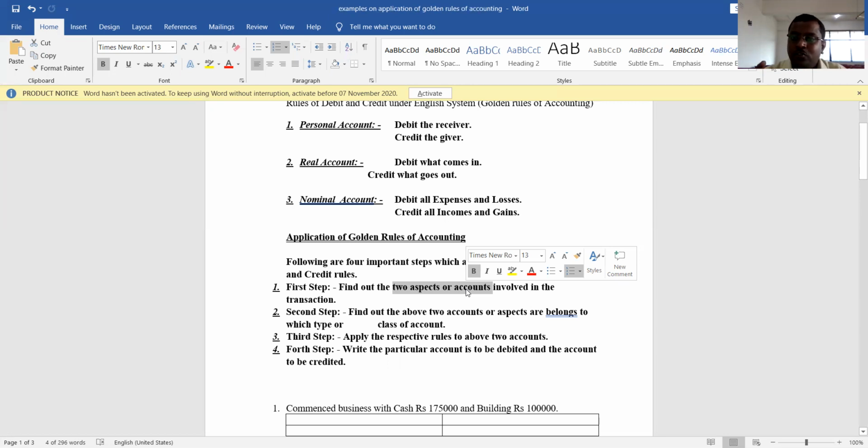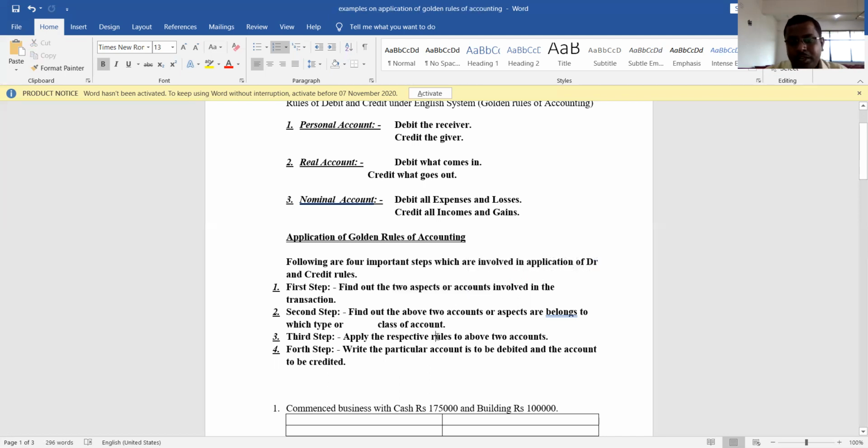Understood? So first you should find out the two accounts involved in the business transaction, and in the second step you should see to it that those two accounts belong to which category. Both accounts may belong to the same category, or one account may belong to one category and another to a different category. You should check which category those two accounts belong to. That is the second step.